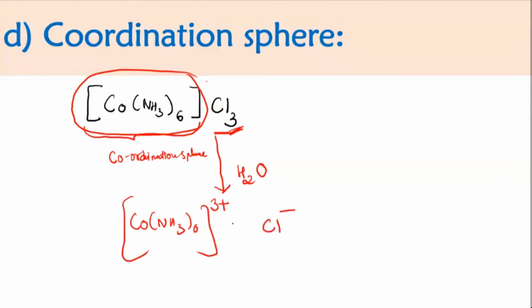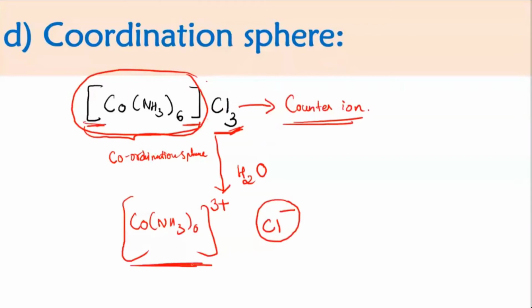The ion which will dissociate, or which will ionize and go into the solution, this ion is called the counter ion. This outside ion is called the counter ion, which is ionizable and will get dissociated and go into the solution. Whereas the part put in the square bracket will remain intact because of the strong bonding present between them. It's not easy to break down, so it will remain as it is. That part is the coordination sphere.